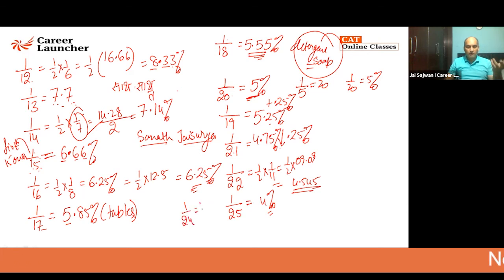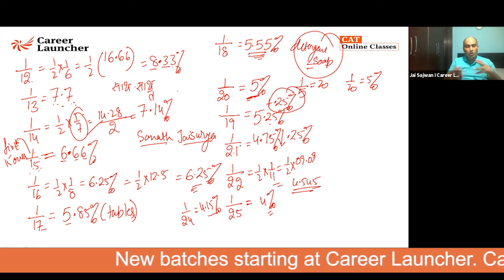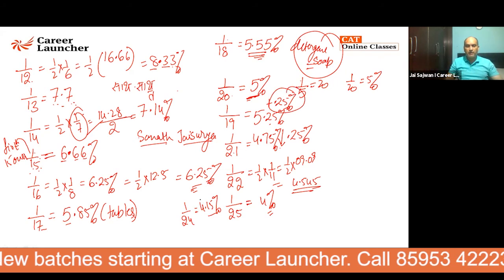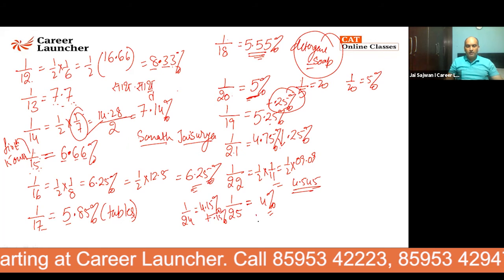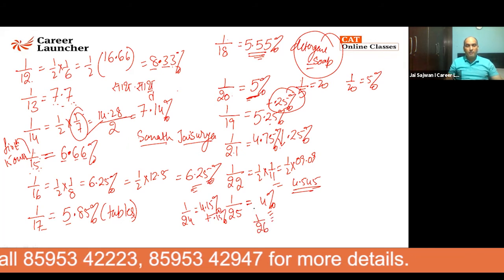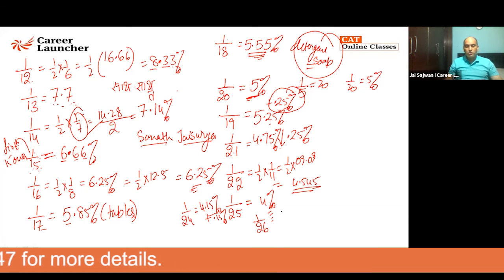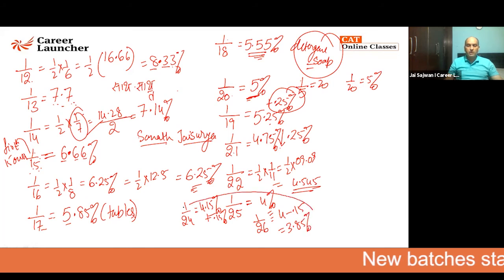So if she is not coming, we need to be happy, but we are not going to get the same as the earlier one. There you were getting 0.25. Now there are more people, so you are going to increase it by 0.15. Now, when you increase the denominator, suddenly Vrinda says that she's going to come with someone. I know the cake is going to reduce, so it is going to reduce by 0.15. That is 3.85%.